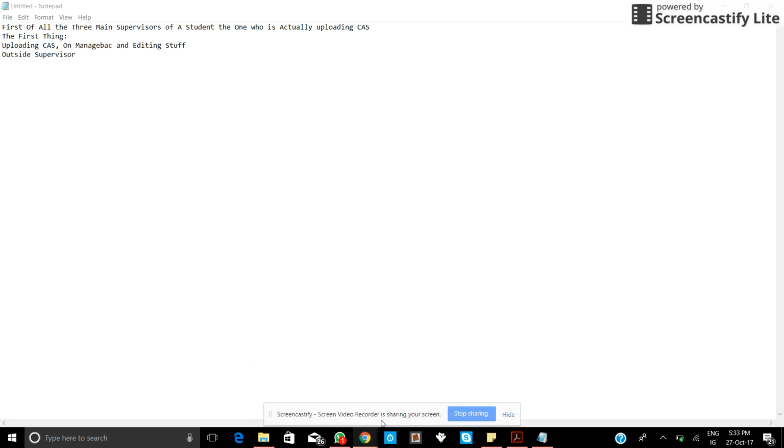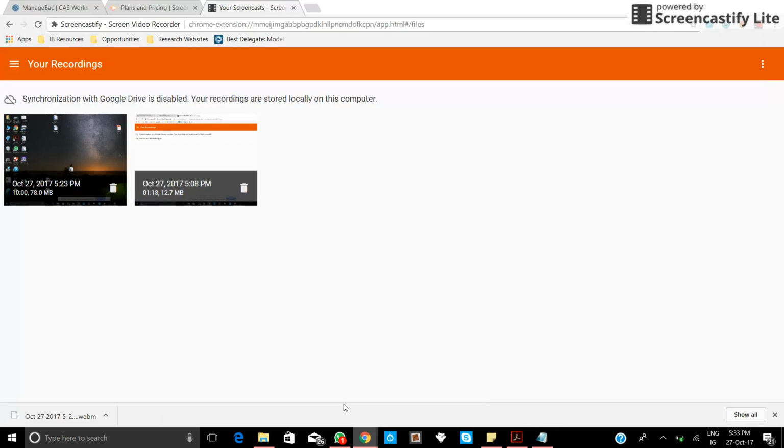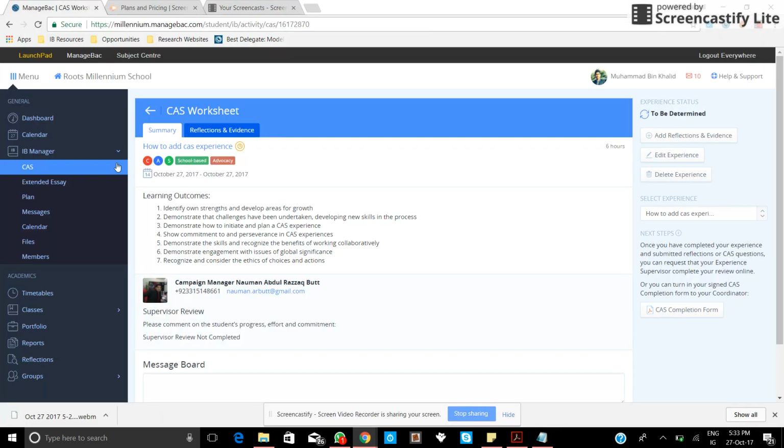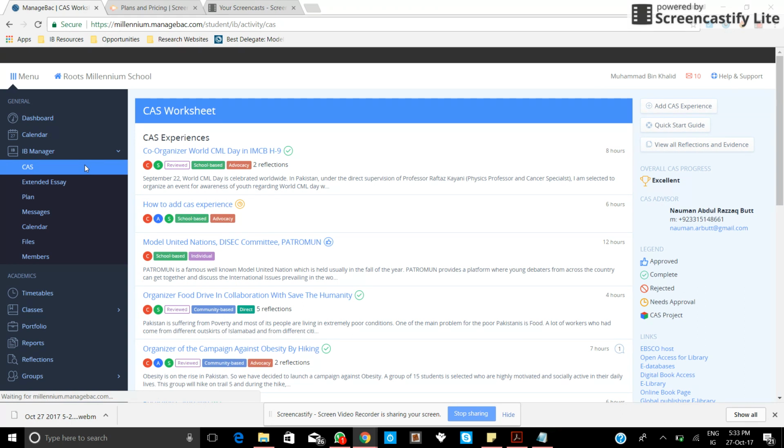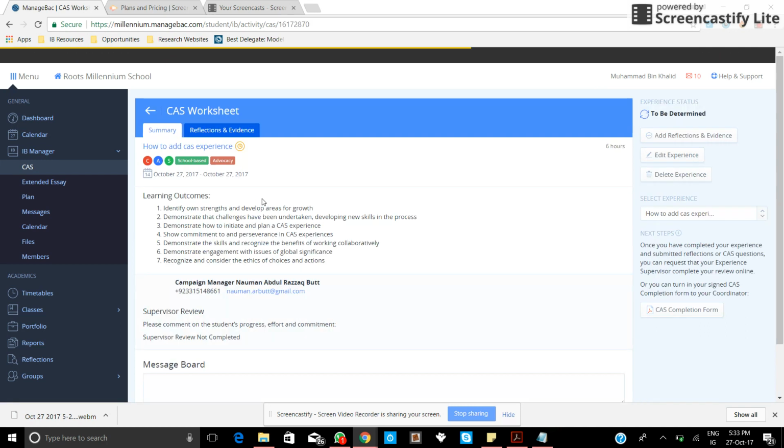So when you want to edit stuff, there is a very important thing that you need to know. You can edit experience, you can edit the reflections, but there are certain limits. If for example I have added this CAS experience, that it has not yet been approved because this clock has been showing, it means that it is not approved by my CAS coordinator. So before it is approved by your CAS coordinator, you can edit it.